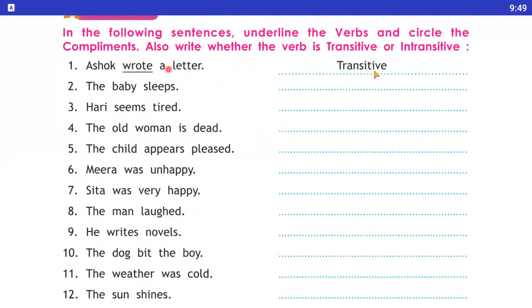Ashok wrote a letter. Yes, here wrote is a transitive verb. In the second sentence, The baby sleeps. Here underline the sleeps, students, and sleeps is an intransitive verb. Number three, Hari seems tired. Here seems क्या है? Seems as a verb है. So here in seems tired, we use tired as a complement. So underline the seems, and the answer is complement.